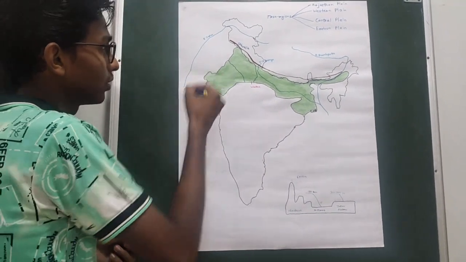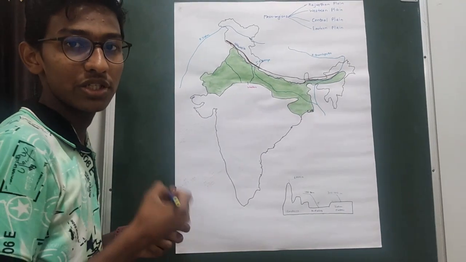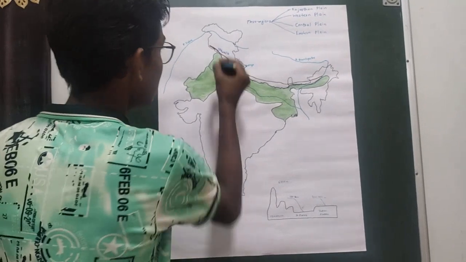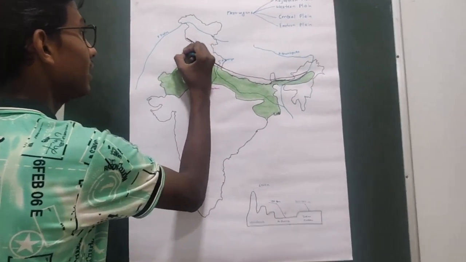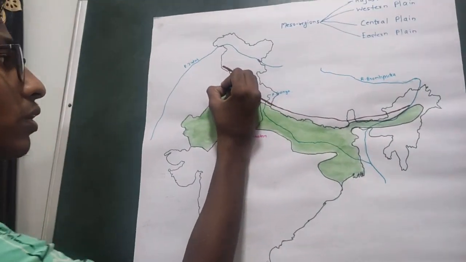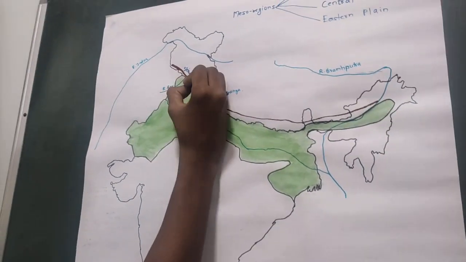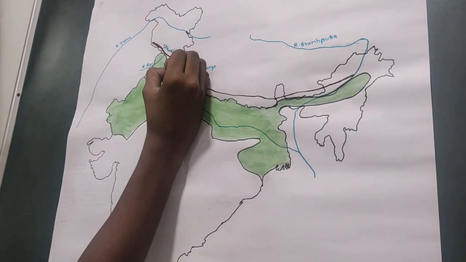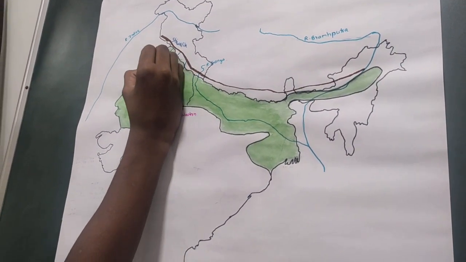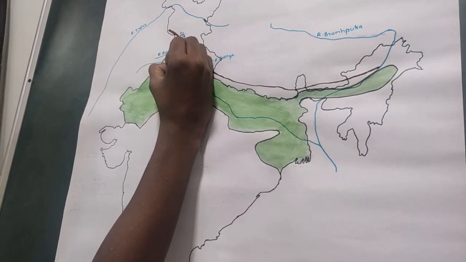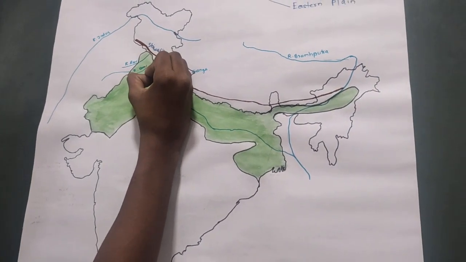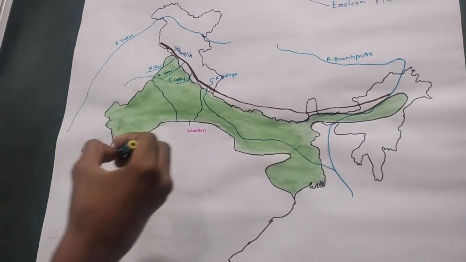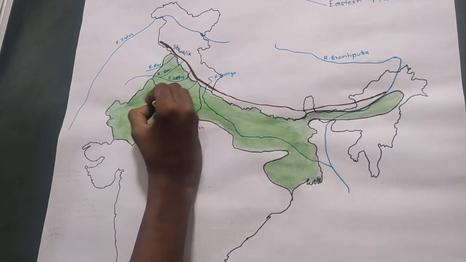The northern part of this region is drained by the rivers: this one, river Ravi, then after this, the river Beas, then after that, river Satluj. These rivers drain the northern part of the Western plain, and then the southern part of this region is drained by river Gagar.